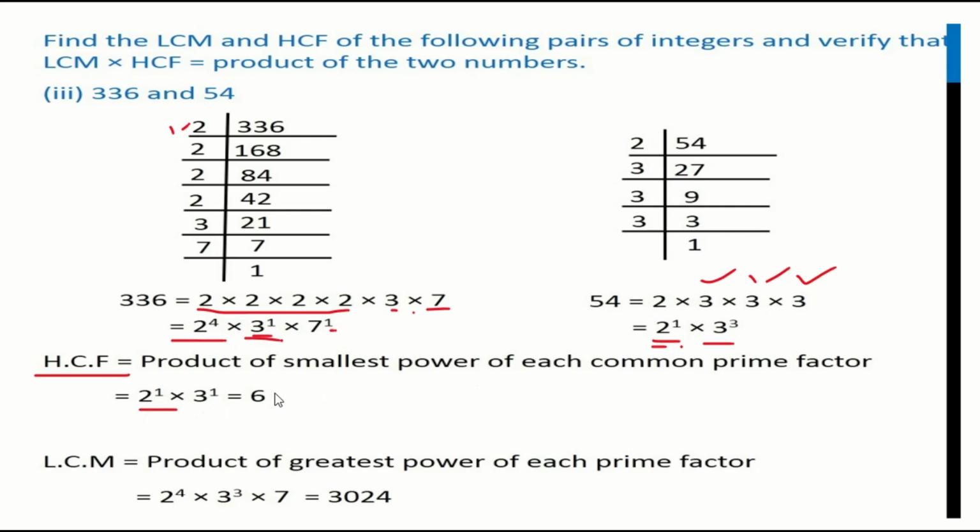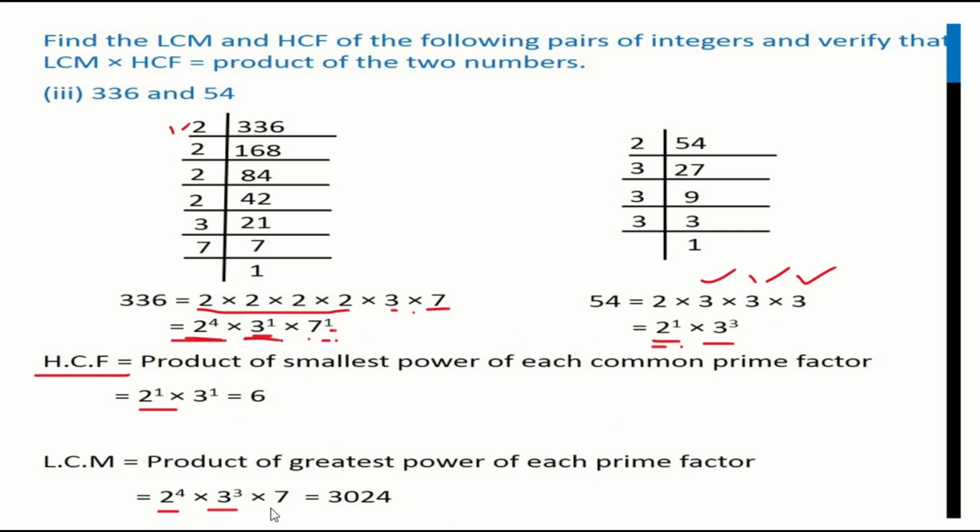How can you do it with the LCM? In LCM, you will consider the highest power. Let me check. What is the common thing? 2 and 2. So what is the highest power of 2? 2 power 4, I have taken. Next common is 3 and 3. So what is the highest power of 3? 3 power 3, into whatever leftover factor we also have to consider in LCM.